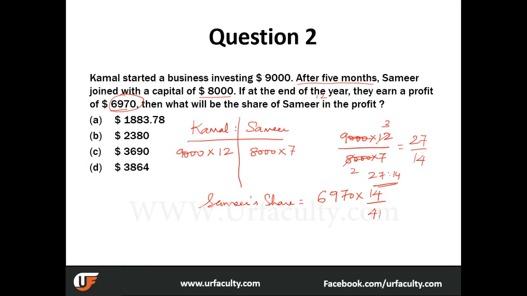And what is Kamal's share? 27 out of 41 is Kamal's share. In the question they are asking for Samir's share, and hence the answer is 2380. Here is your answer.